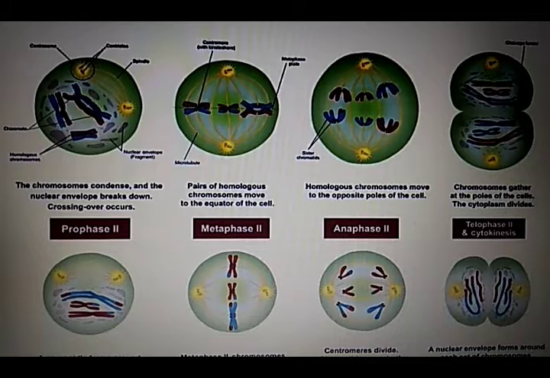Meiosis includes 3 essential processes. The first process is reduction in the number of chromosomes. Second, crossing over or recombination with interchange of chromosomal segments. And third, random assortment of homologous chromosomes. In this video lecture, we will focus on the process of meiosis.